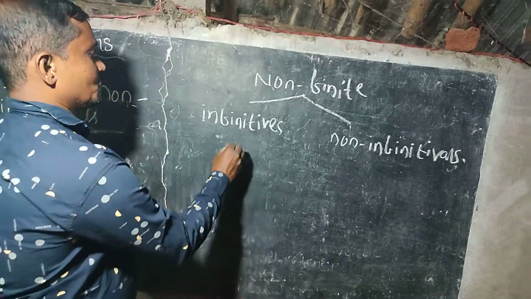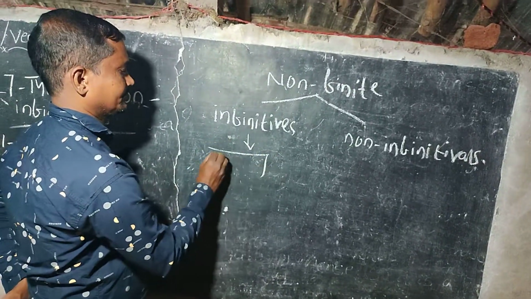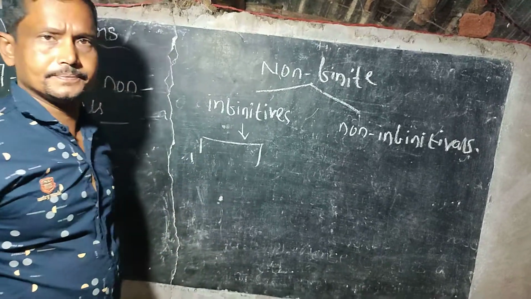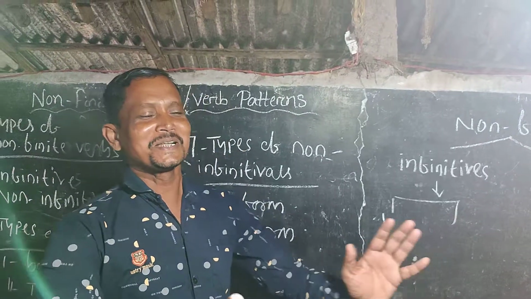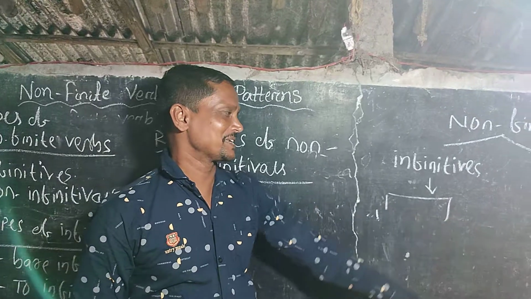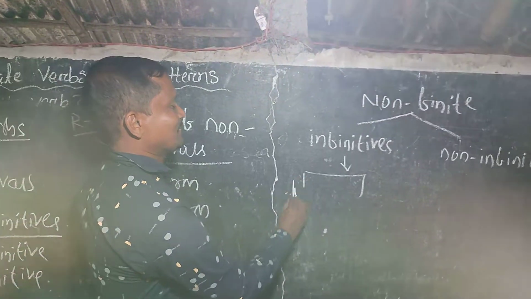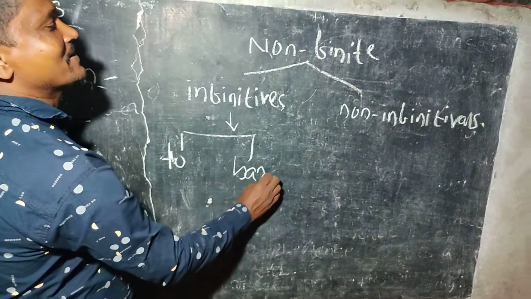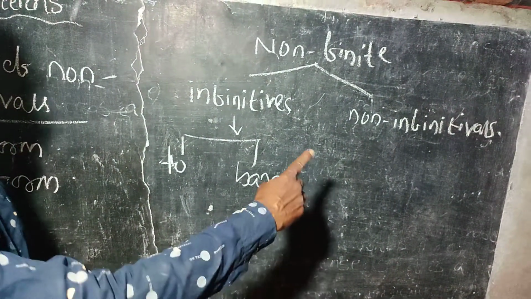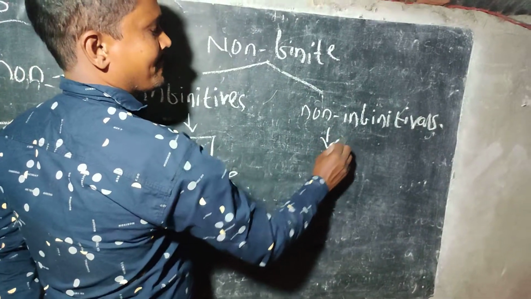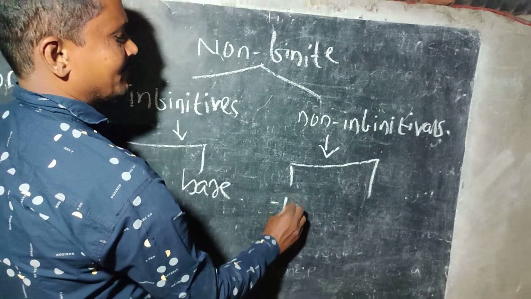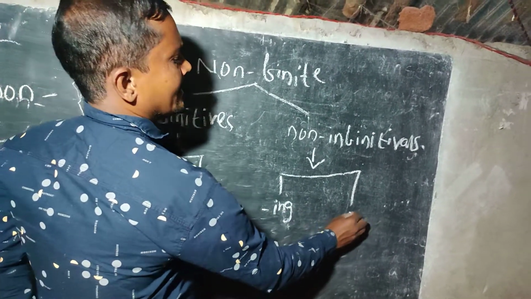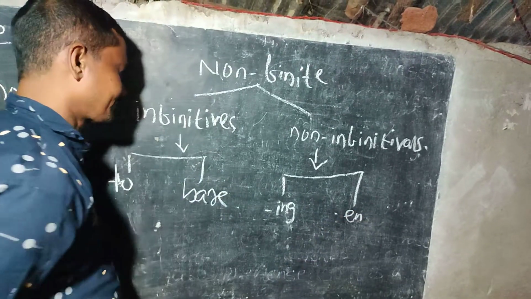Infinitives are of 2 types: the first one is known as to infinitive, and the second one is known as bare infinitive. And non-infinitive verbs have two types. What are they? The first one is ing and the second one is en.